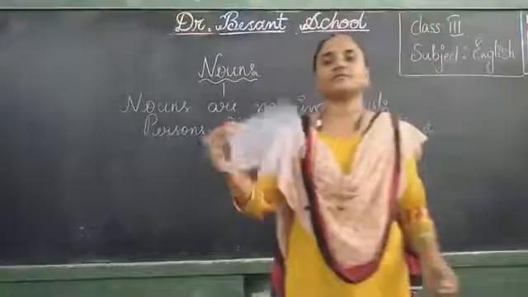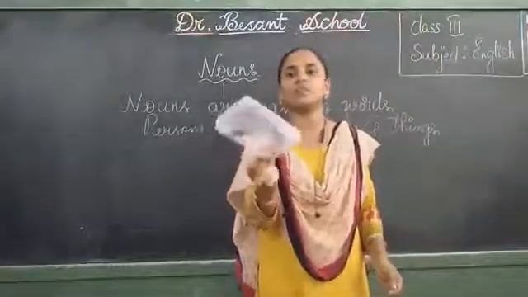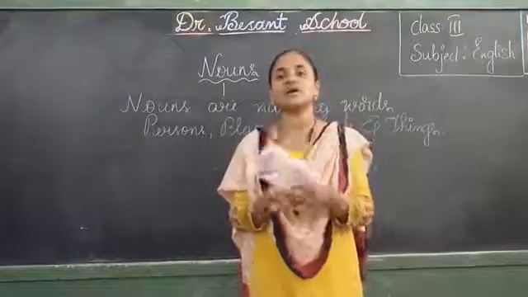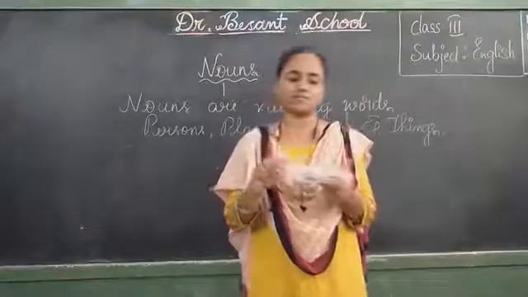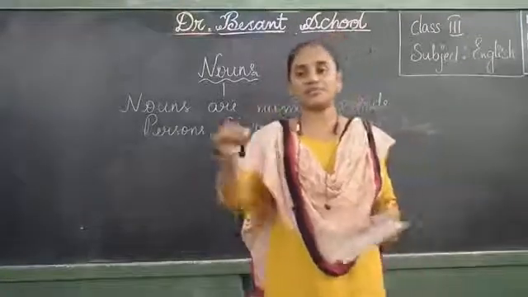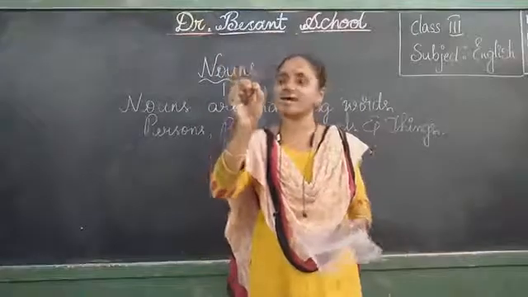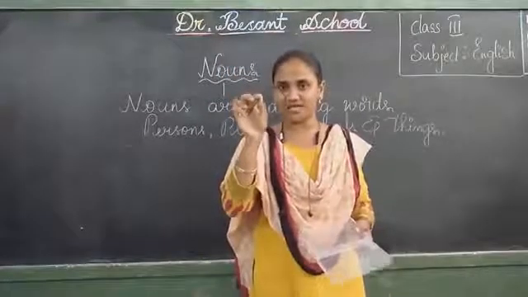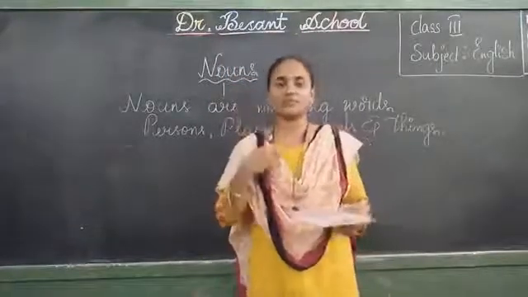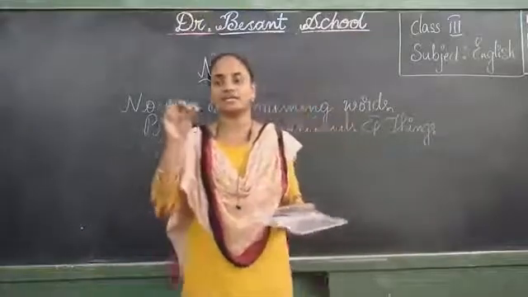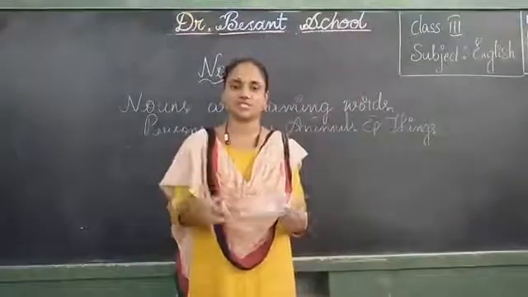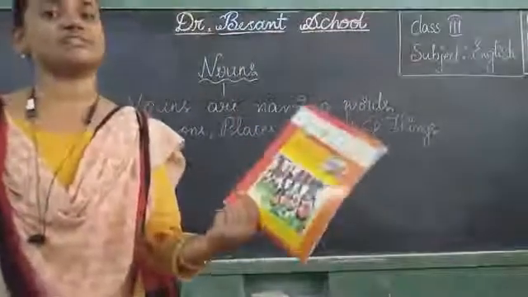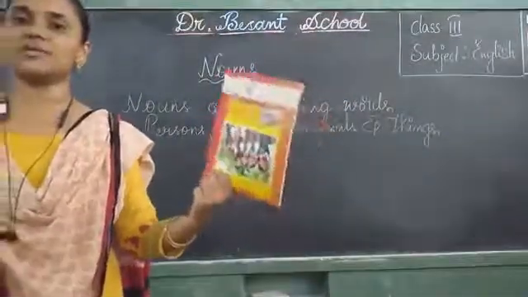What is this, children? What do you call this? This is a box. We call this as box. So box is a noun. What it is? Can anyone tell me what it is? This is a charger. So charger is a noun. What is there around my neck? This is a Bluetooth. So Bluetooth is a noun. In the same way, what it is, children? It is a book. We call this as a book.